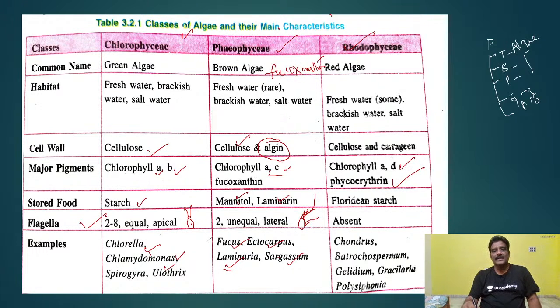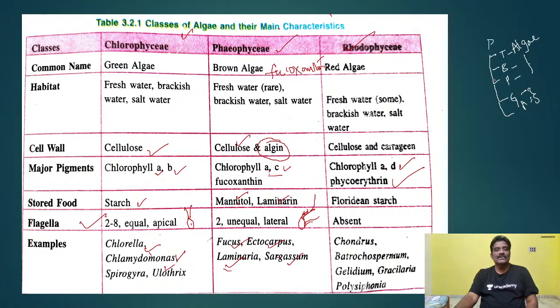Chlorophyll A and D are present in Rhodophyceae. Chlorophyll A and C in Phaeophyceae. Chlorophyll A and B in Chlorophyceae. So you have to be thorough with this table. Then you will be able to attempt any answer like this. Wherever necessary, I will tell you the important points. Don't worry.